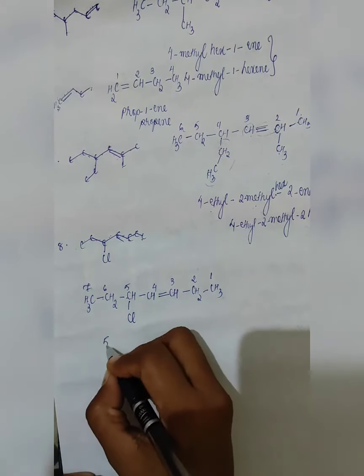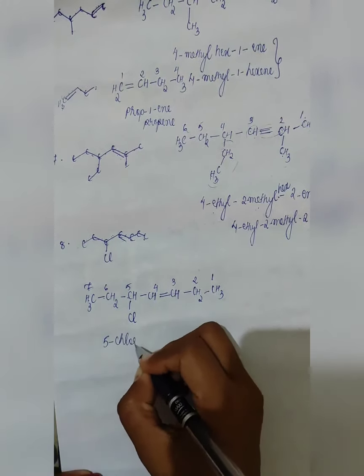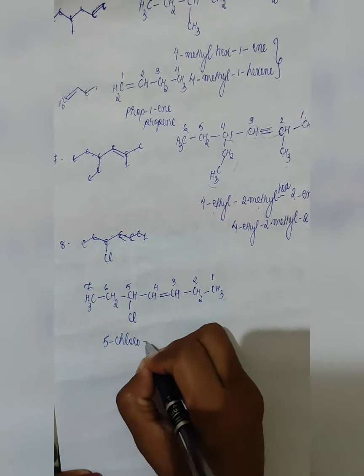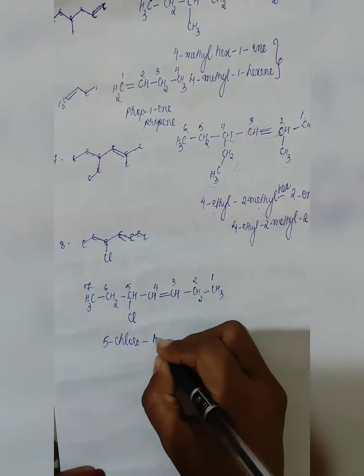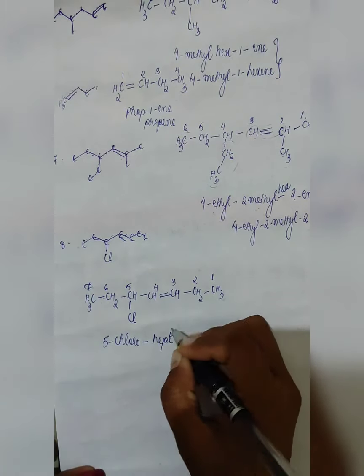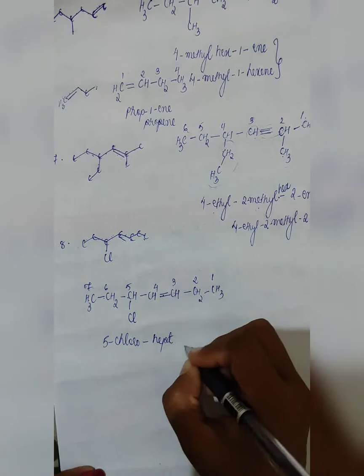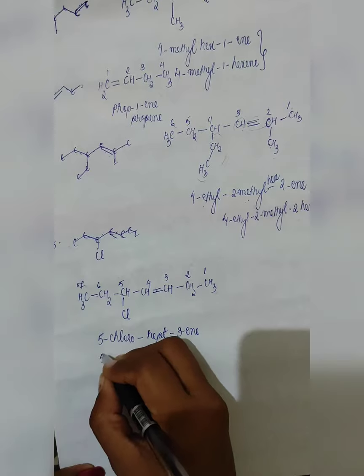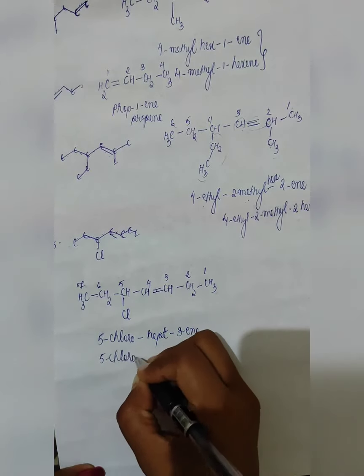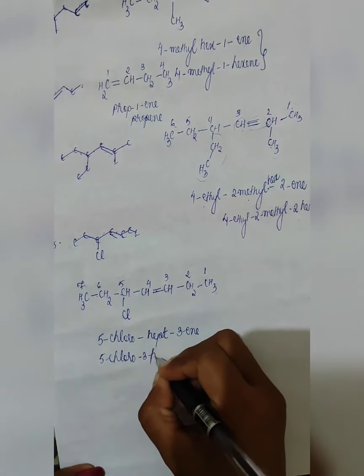So 5-chloro. Then we do not have any substituent, so we will go for naming the carbon chain. So it is 7. So it becomes hept. Where is the double bond? Third position. So it will be 3-ene. Or simply 5-chloro, 3-heptene.